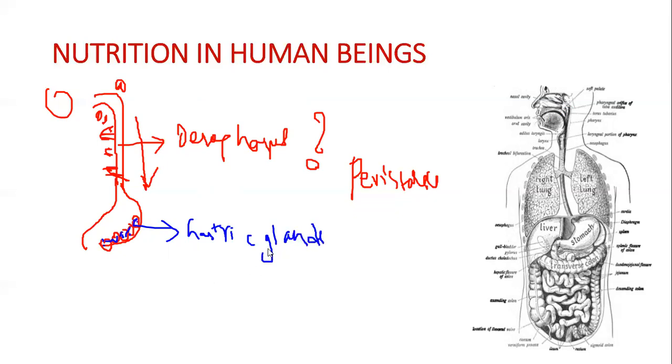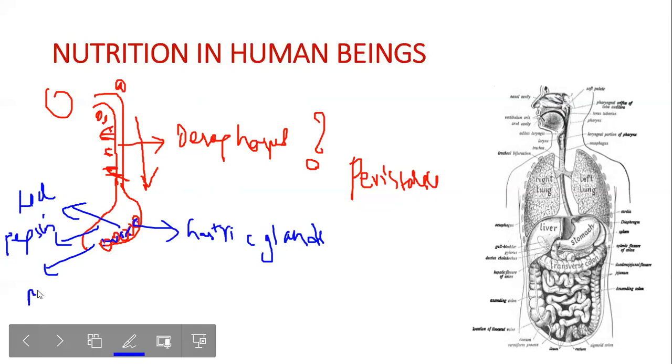So gastric glands produce enzymes. They release three things. One is HCl. That's why we must have come across the term that stomach is acidic. That's because it has HCl and it gives pepsin and mucus.